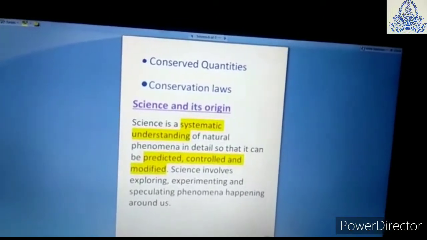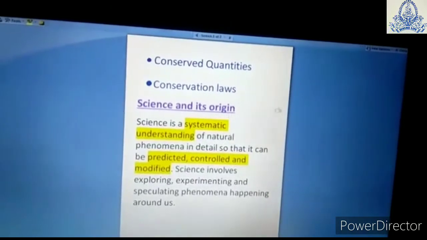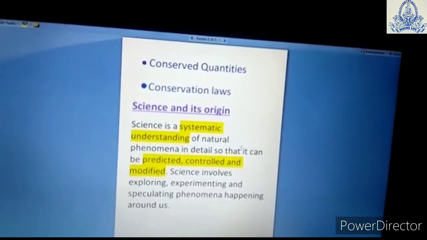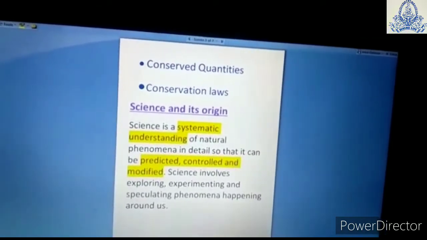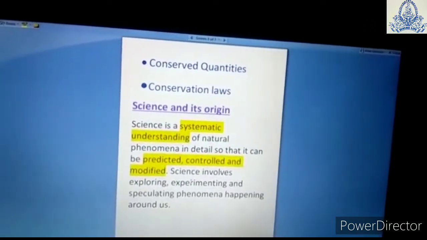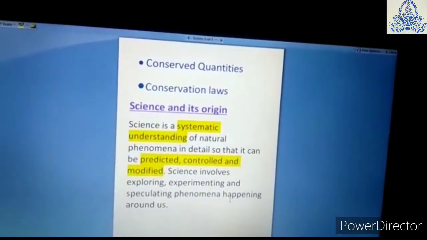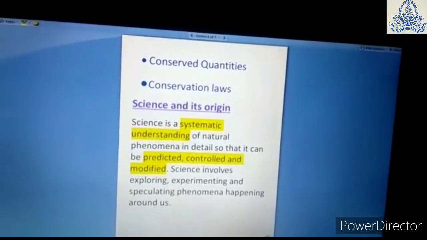In this topic, we are studying what science is and why we are studying science. Science is a systematic understanding of natural phenomena, so that it can be predicted, controlled and modified. It involves exploring, experimenting and speculating about phenomena happening around us.